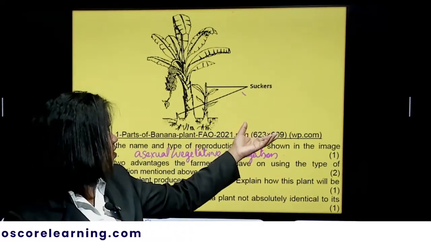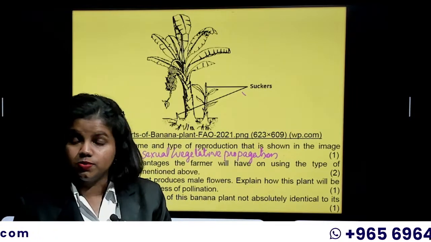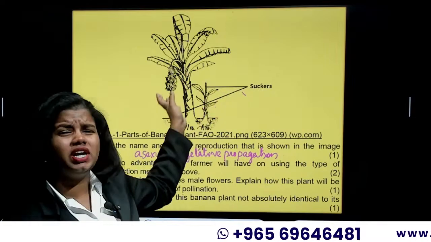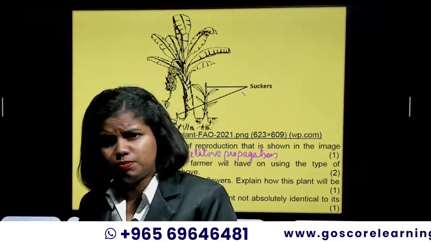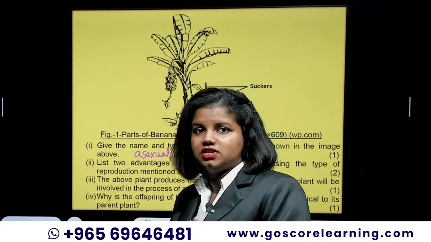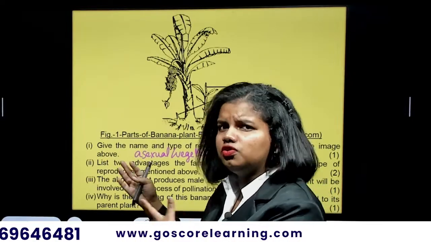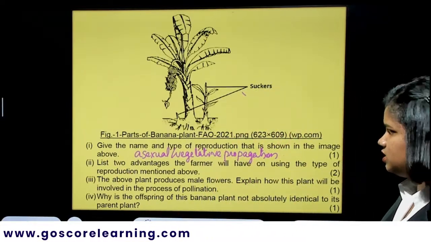The suckers can develop from everywhere, so in a very short time you can create a lot of offspring. That's another advantage. And you can also say you don't need any pollinators here, you don't need any agents for seed dispersal, you don't need any extra person there. Since it is vegetative propagation, you just need the part of the plant, that's it. So these all are advantages of vegetative propagation.